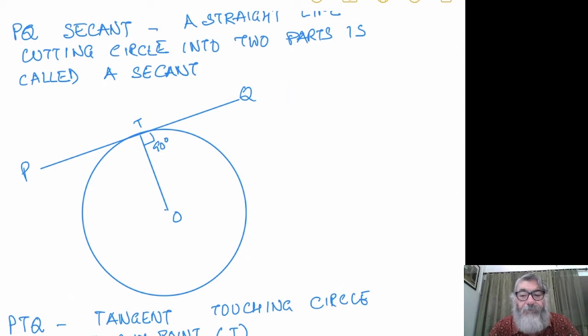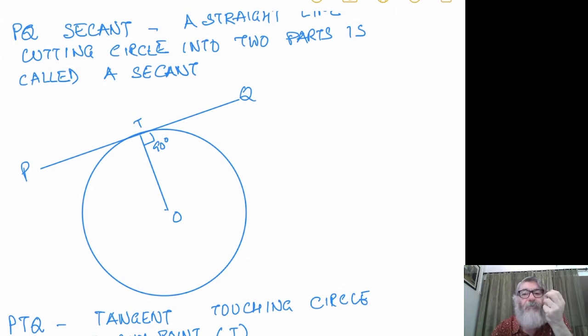Now let us see what a tangent is. Another important definition which we have to understand is tangent. A tangent is a straight line which touches the circle at one point only. It can touch only from outside, it can't touch anywhere inside, because inside it will cut.